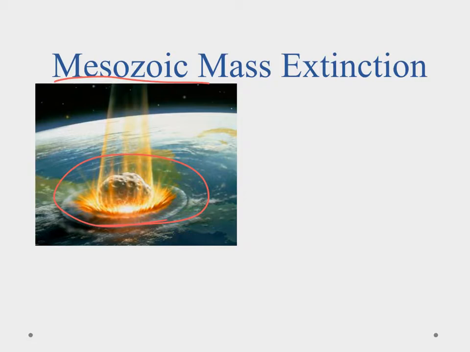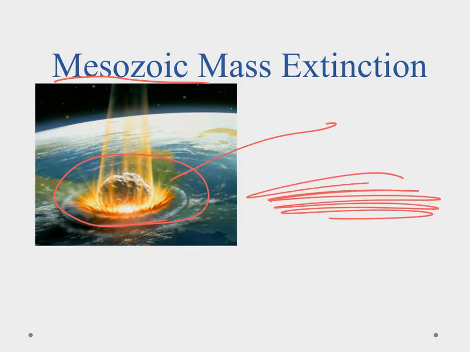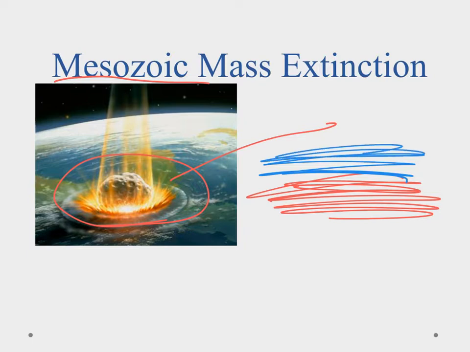We believe it was a meteorite because if we look around the Earth at 65 million years ago, in our rock layers, we find this thin layer that has iridium in it, and that generally comes from meteorites. It comes from space. So there's a layer of that all around the world. Everywhere we find rock that is 65 million years old, that's the layer we find. And that led us to believe that it was an asteroid strike.